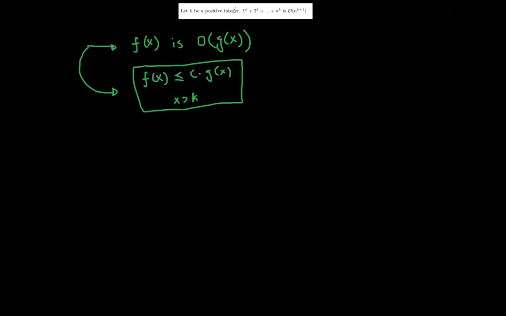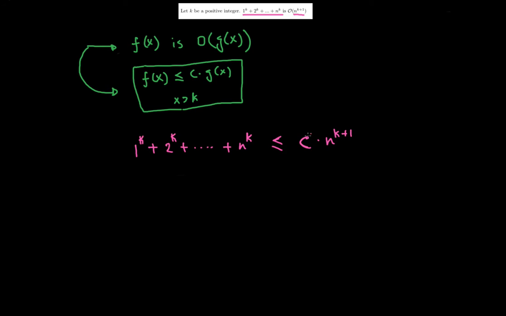Now the question over here is this function, BigO of n to the power of k plus 1. What that means is that if I write everything on the left hand side, which is 1 to the power k plus 2 to the power k, everything up to n to the power k, I need to figure out: is there some function over here which is less than or equal to g of x, which is n to the power k plus 1 times c?